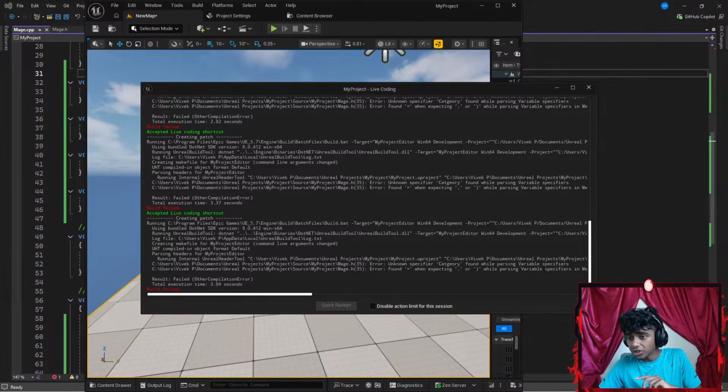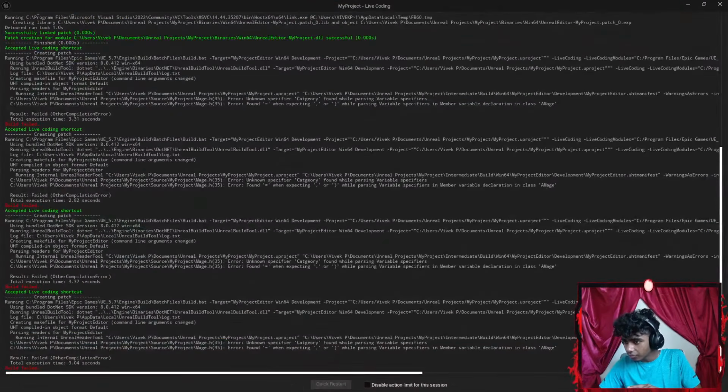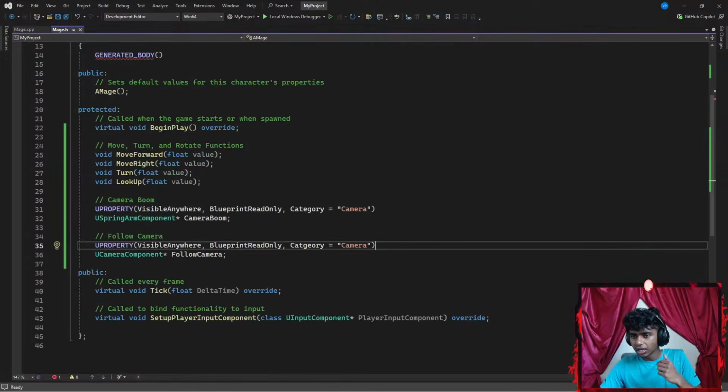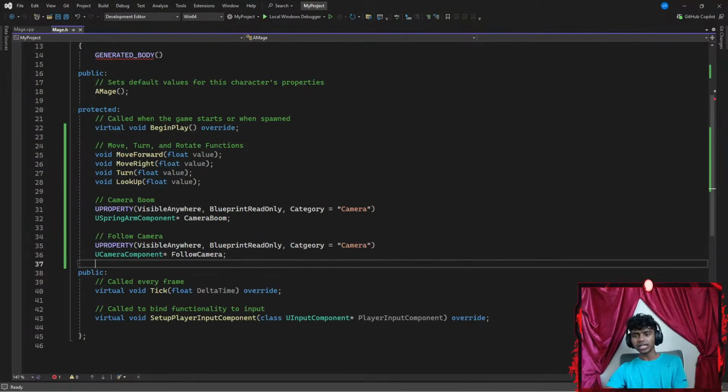So it says error, unknown specifier category. Okay, so it says it's an unknown category found while parsing variable specifiers. And then it says found equal to when expecting a parenthesis while parsing variable specifiers. Let's go ahead and extend this real quick. Okay, warning errors. And then it says while parsing variable specifiers and member variable declaration in class. I think I see. So where I did actually mess up is in my category. So it's in my header files. In my category, it said it's missing a parenthesis. Definitely not missing a parenthesis.